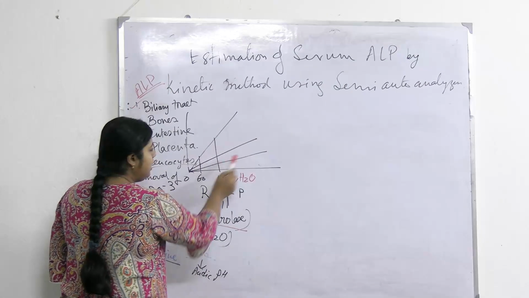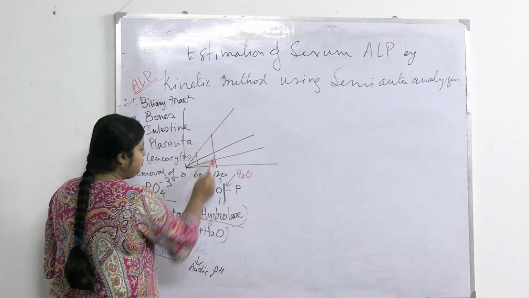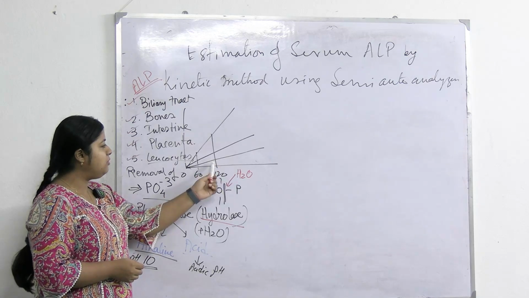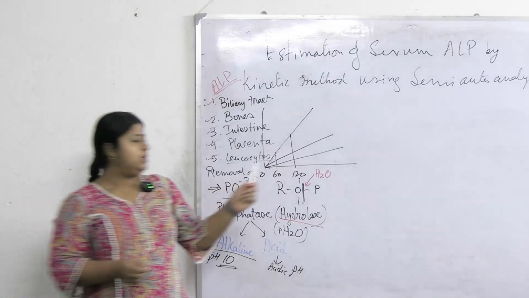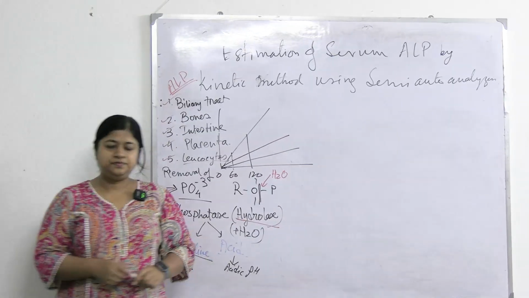If less, it will be slower. How will we measure? At different intervals, and then we take an average, like delta absorbance by time. So this is the kinetic method. The name of the method is kinetic method.